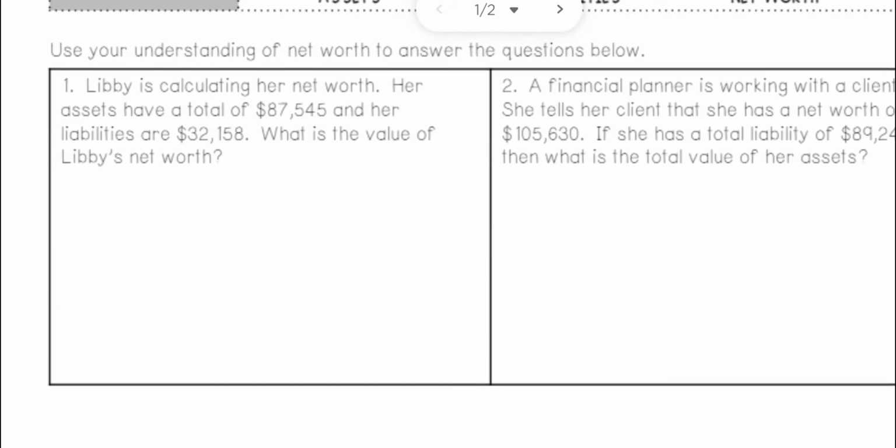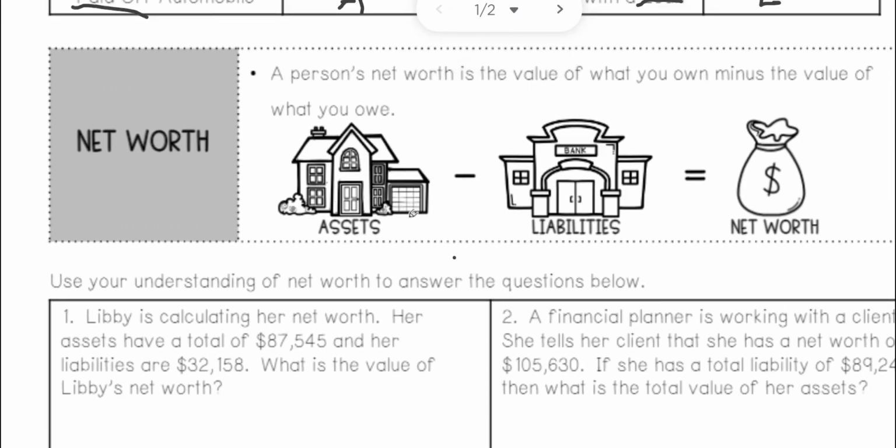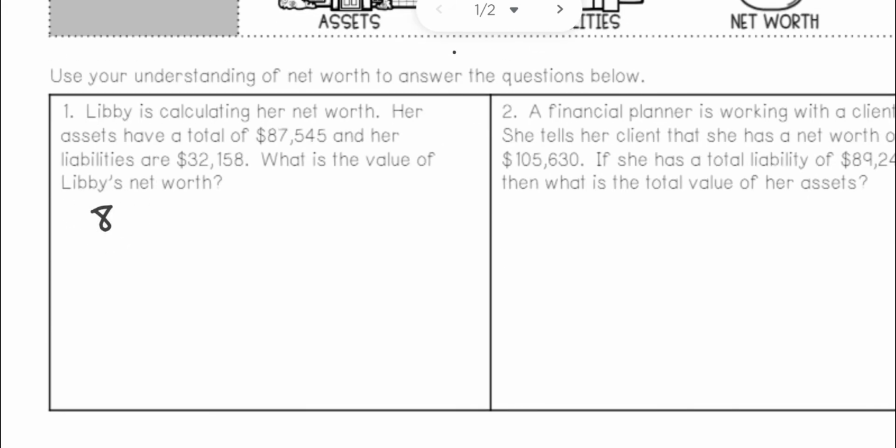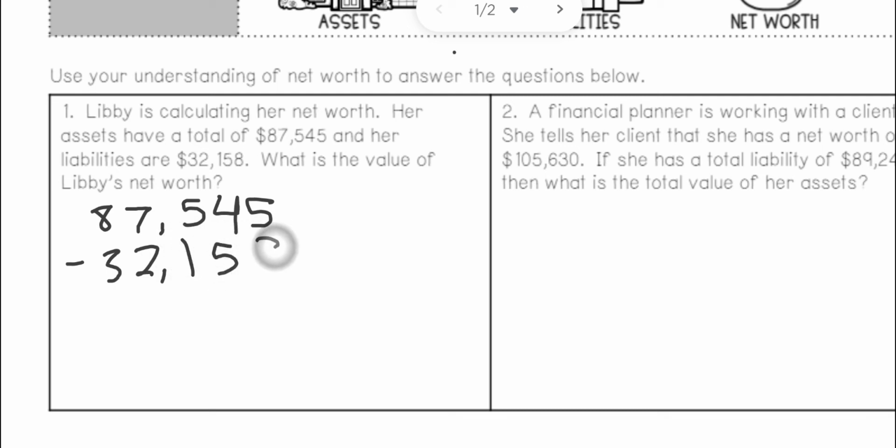So Libby is calculating her net worth. Her assets have a total of $87,545 and her liabilities are $32,158. So to find her net worth, we have to subtract the assets minus the liabilities. So we're going to do $87,545 subtract $32,158.